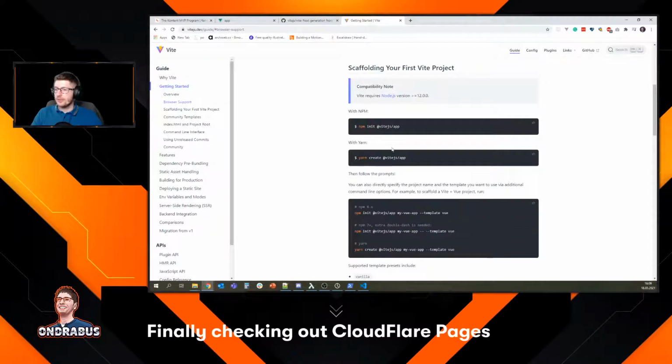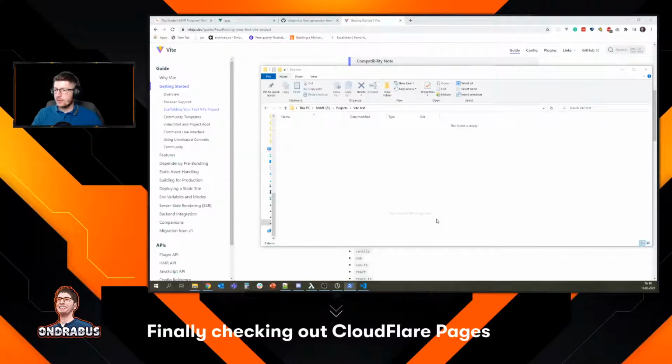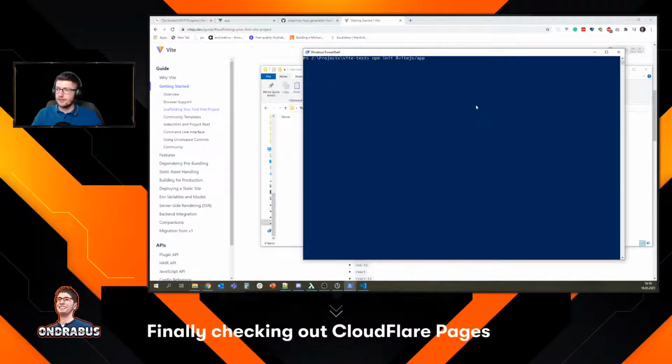So let's move on. First of all, we need to do npm init vite-app. Now I expect we're gonna see what that does. I'm gonna do that in a safe space. So I'm just gonna create here a new folder and move it here. Okay, project name. Project name should be MVP site.